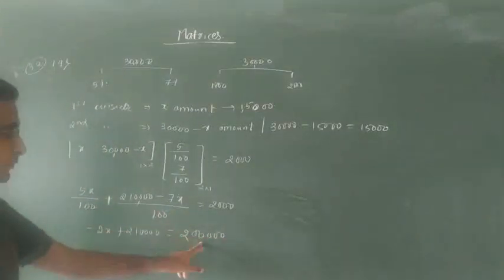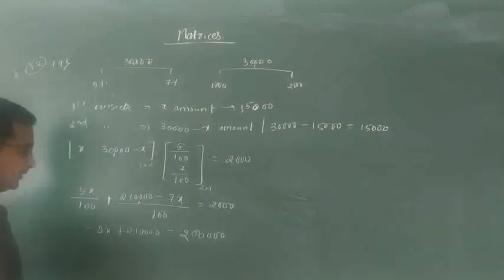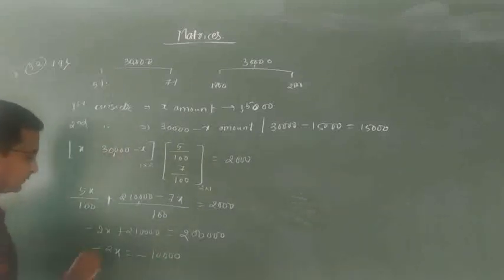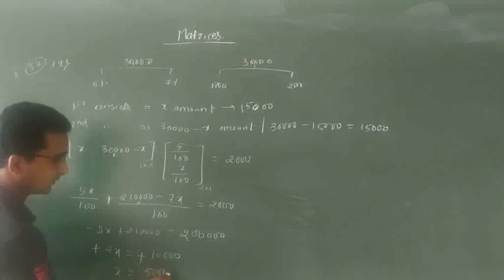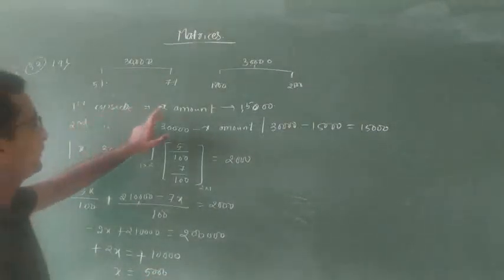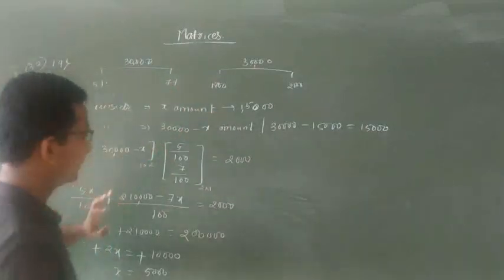Because 2 more zeros will get it. Okay. So 2,10,000 minus 2 lakh, that is again 10,000 minus 2x is equal to minus 10,000. So minus into minus is plus, that is x is equal to how much? That is 5,300. So first installment is for when we are getting the, listen, this is very important.